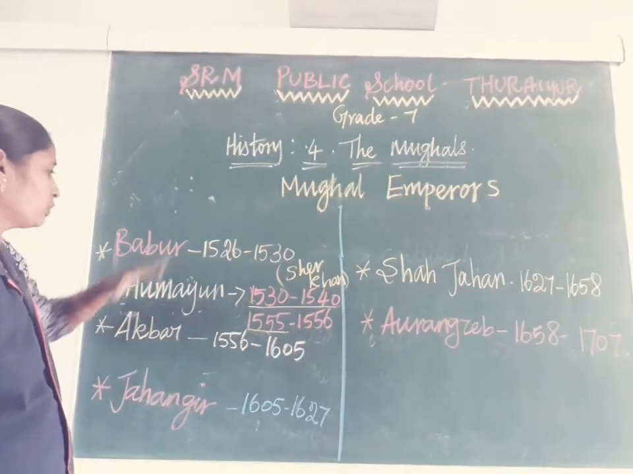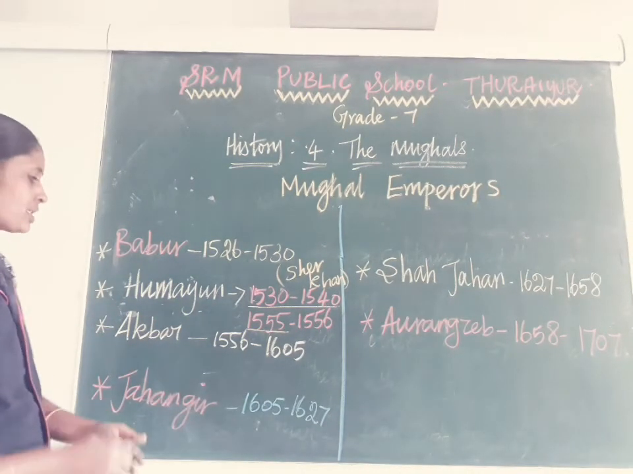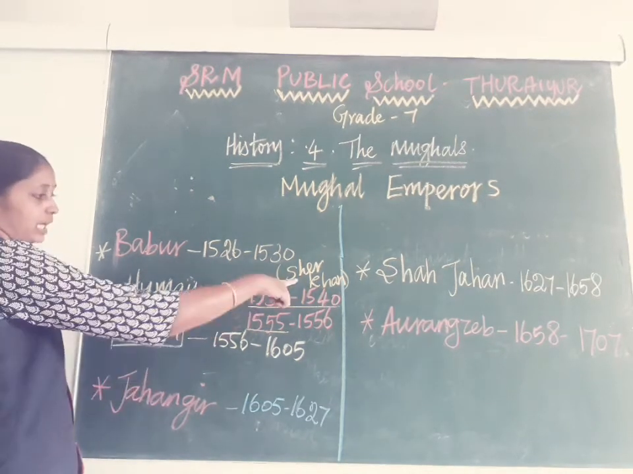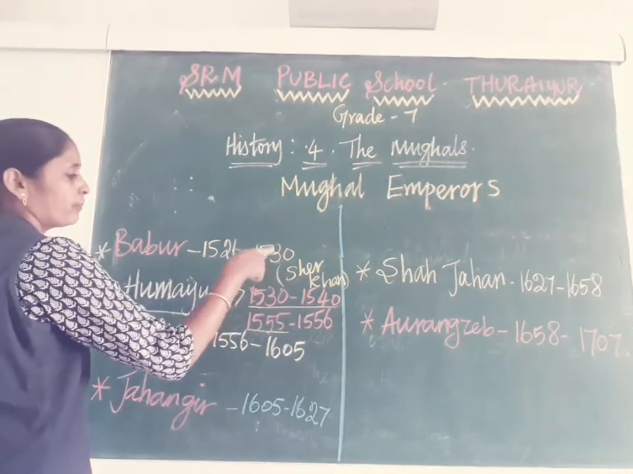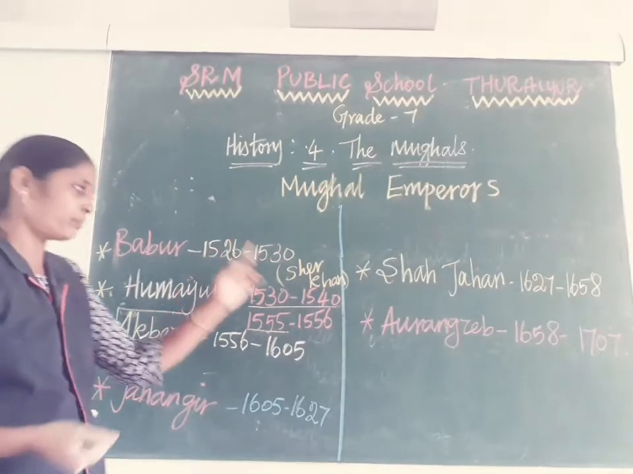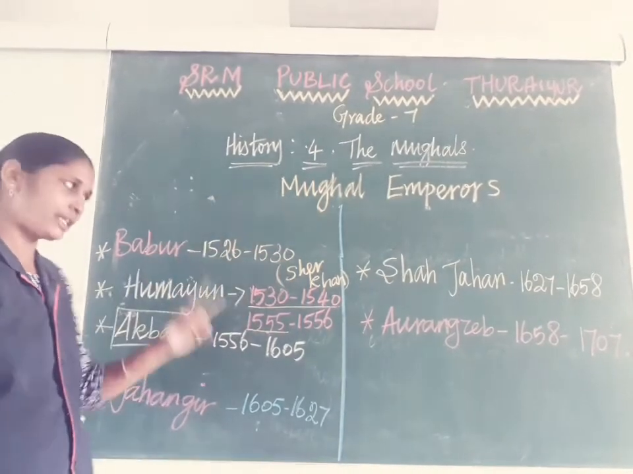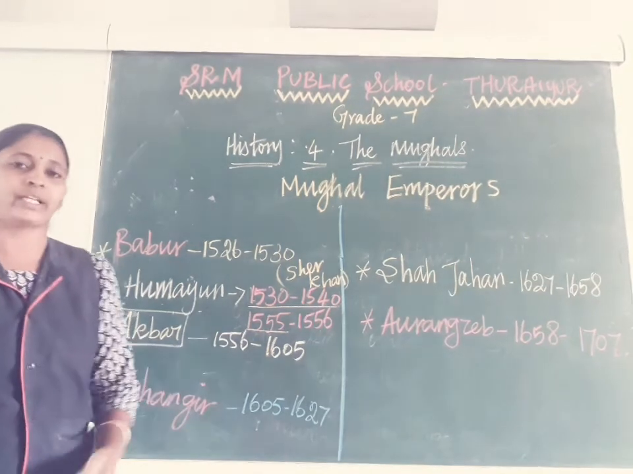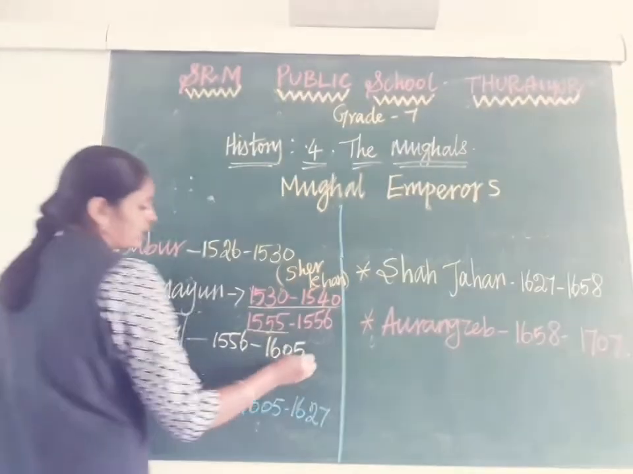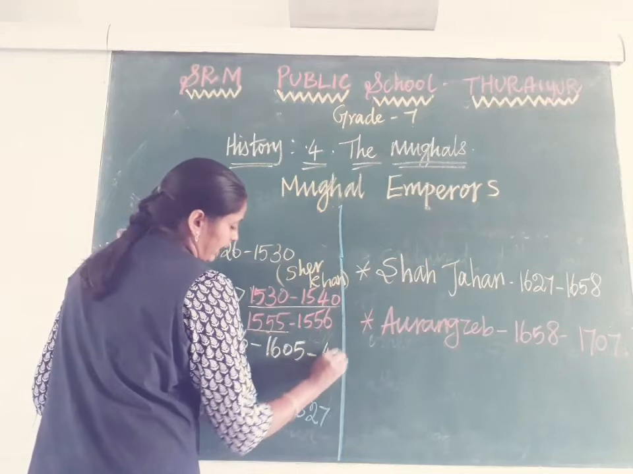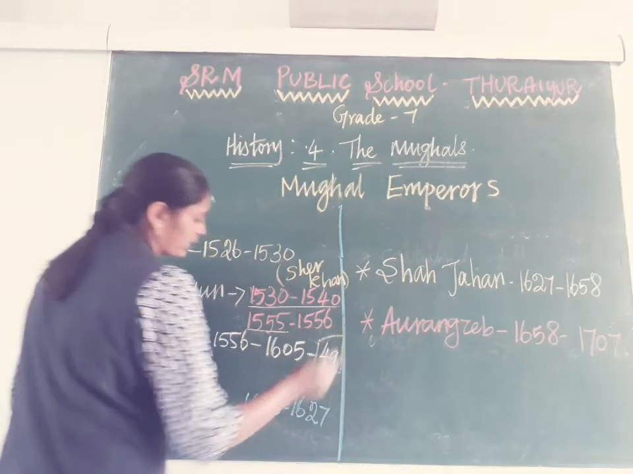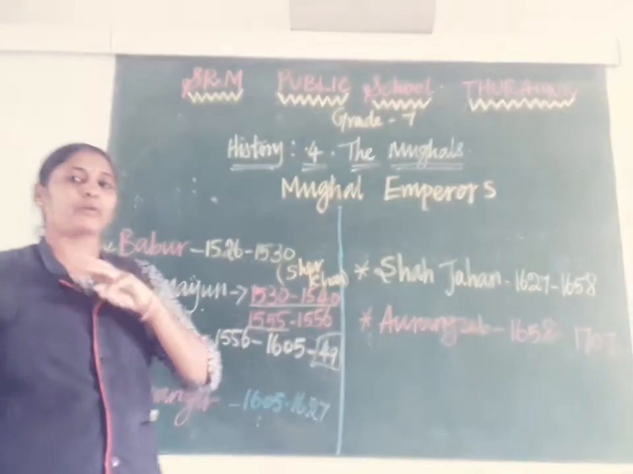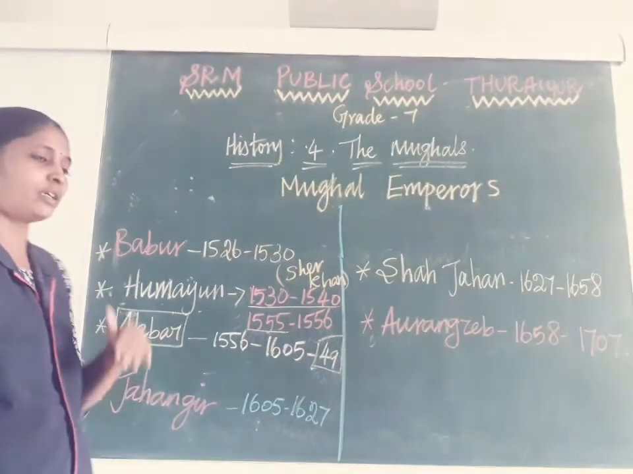After Humayun, Akbar became the king of the Mughal dynasty. Akbar followed the entire administration which was started and implemented by Sher Khan. He alone followed that during his ruling time. Akbar ruled the Mughal dynasty for 49 years. We can divide Akbar's rule into three periods.